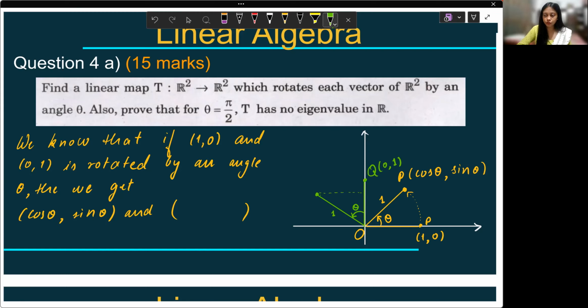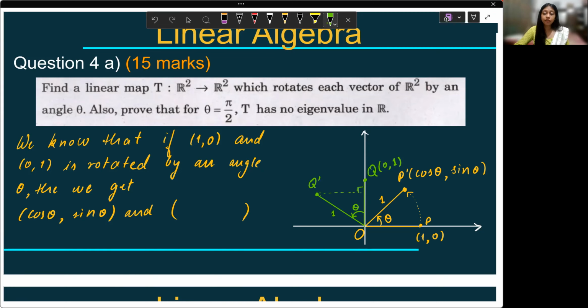So this new position of Q, let us say Q dash, and let us say this as P dash. Okay. So what is the coordinate of Q dash? Q dash, which is the new position of Q. This is 90 degree. Now you can apply sine theta, cos theta here simply, right?